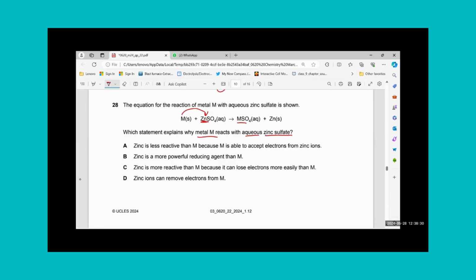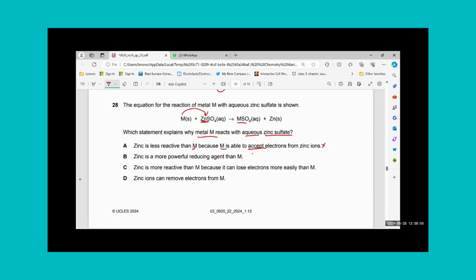Zinc is less reactive than M. Yes, I agree. Because M is able to accept electrons from zinc ions. No, that's not true. Actually, M is able to lose electrons quicker than zinc. That is why zinc is less reactive. So this explanation is not correct.